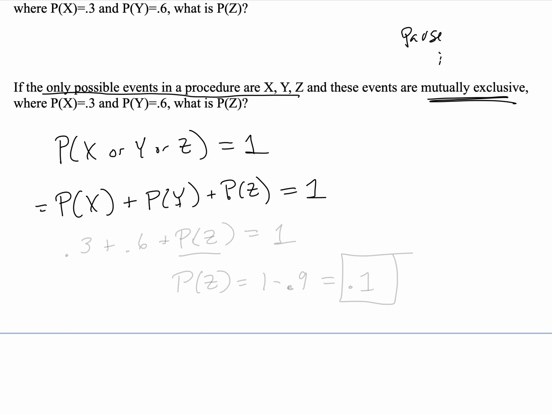And so we know what probability of X is, that's 0.3, plus probability of Y, that's 0.6, plus probability of Z, that's what we're trying to solve for, is equal to 1. And so to solve for probability of Z, we could subtract off 0.3 plus 0.6. So probability of Z is equal to 1 minus 0.9, and that's 0.1. So we figured out that the probability of Z in this case must be 0.1.